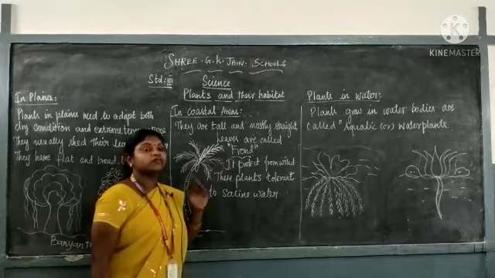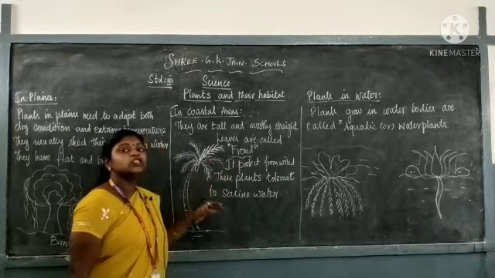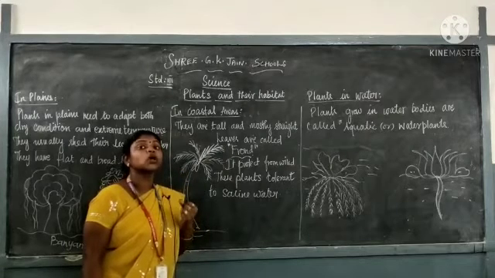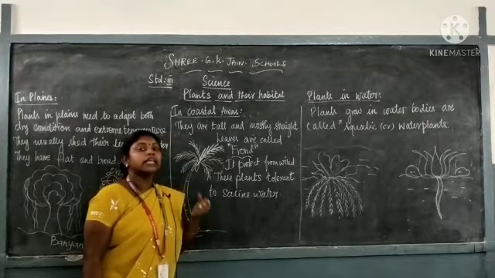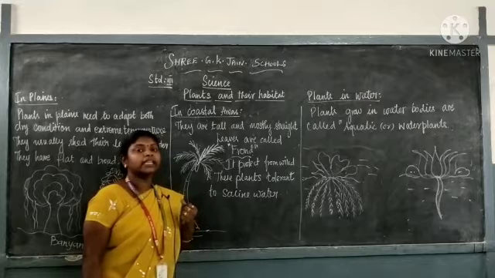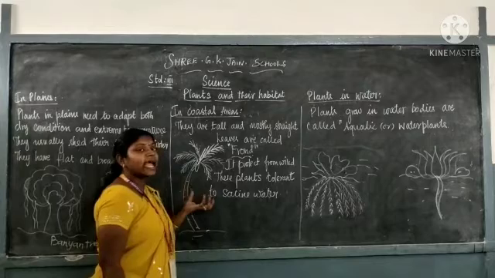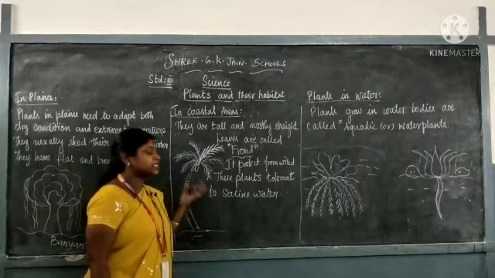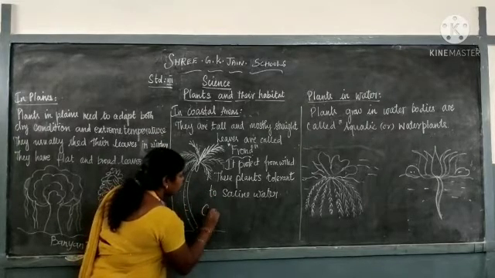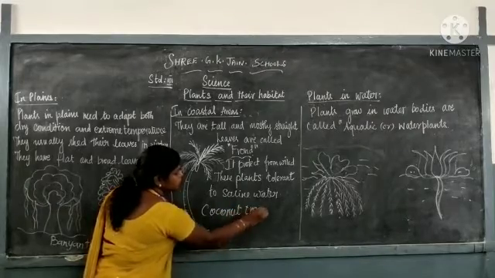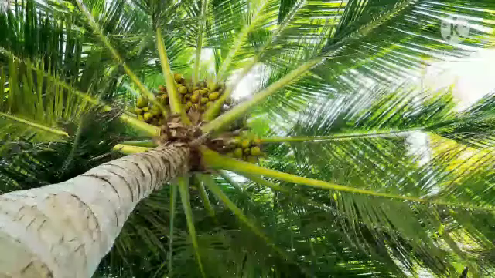So it protects from wind. These plants tolerate saline water. We all know that saline means salty water. In the coastal region, we all know that they have only saline water or salty water. So it can adapt in those places. Example for that, coconut tree. I will show you the image of coconut tree.